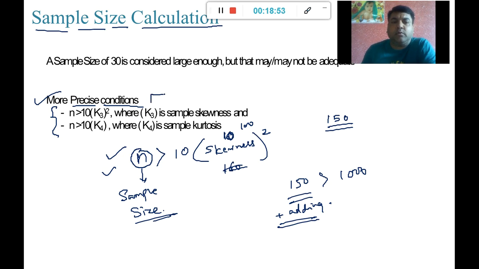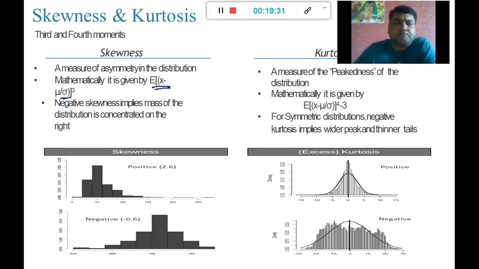So here K3 denotes skewness, K4 is kurtosis. I can calculate the kurtosis value as well, just as we calculate the skewness value, by a mathematical formula, and I replace these values into these formulas. I can use either one of them or both of them. At least one condition has to be satisfied. If one condition is satisfied, I can go along with that sample size to do my further analysis. I'm going to discuss this sample size calculation again when we discuss the sampling variation and how to decide upon samples, etc., right?